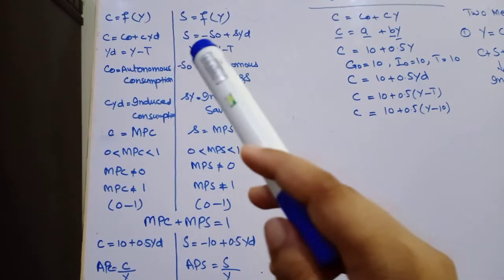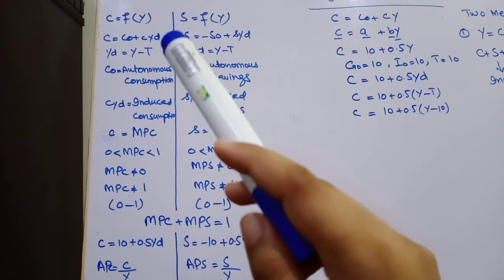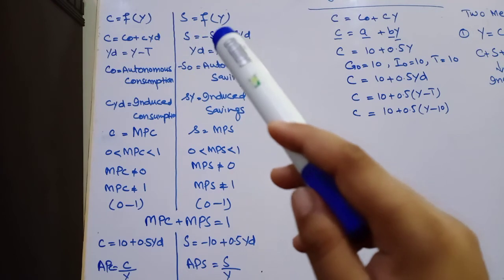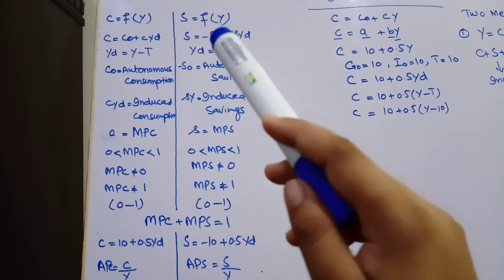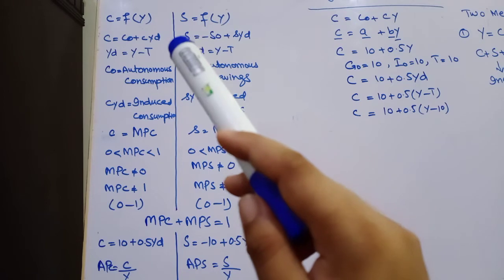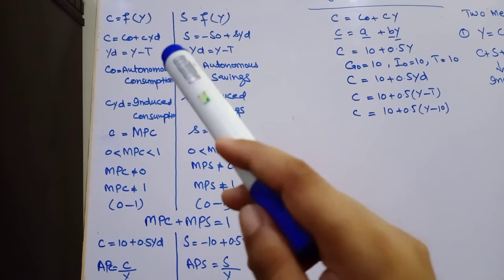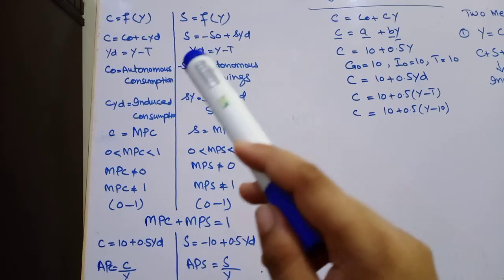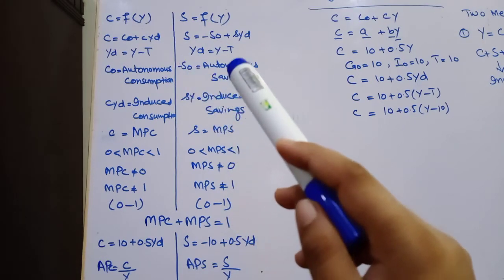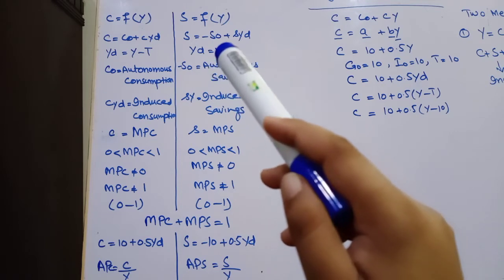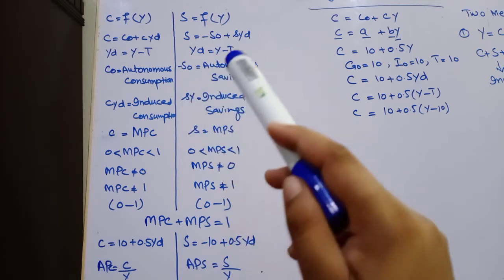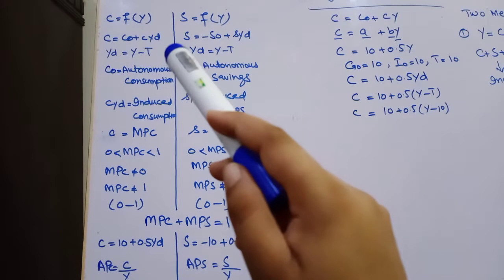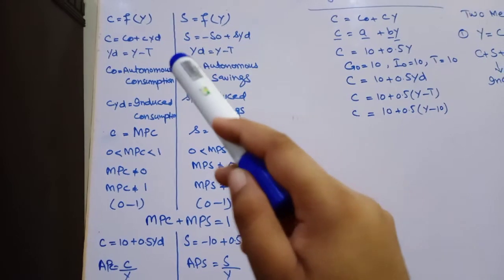To analyze savings, we will analyze the Keynesian saving function. According to Keynes, savings will also depend on income. Saving is a function of income. Income is the independent variable and saving is the dependent variable. Saving also has two parts: minus S node, autonomous savings at zero level of income, which shows dissavings, and small s YD, induced savings, that level of saving which depends on income. If income increases, savings will also increase, and if income decreases, savings will also decrease.